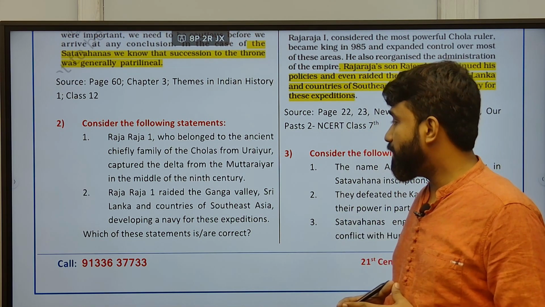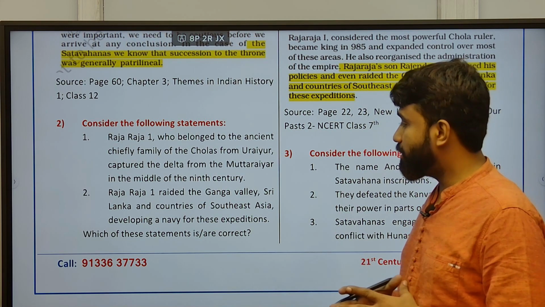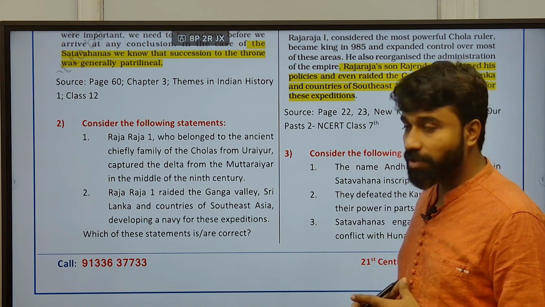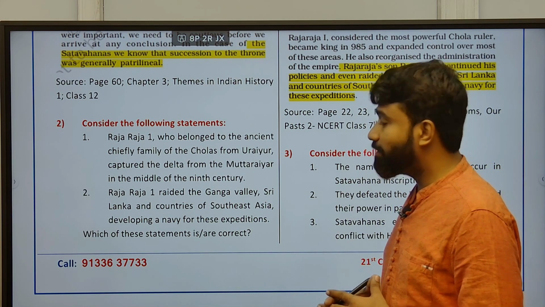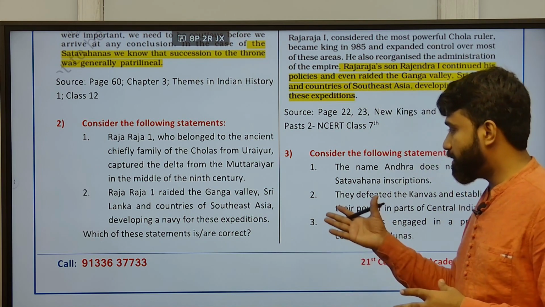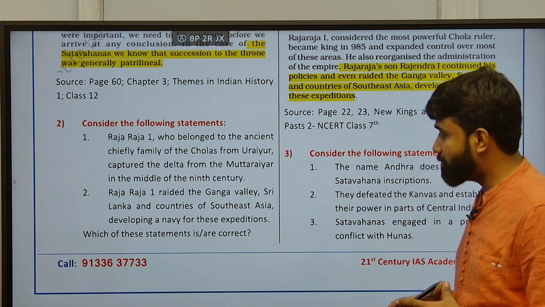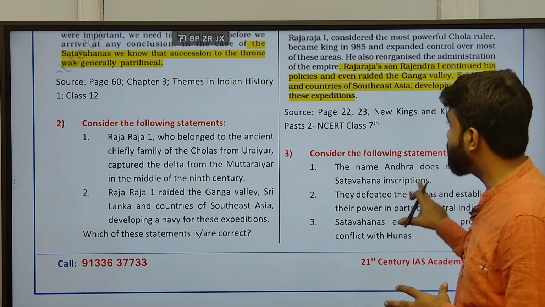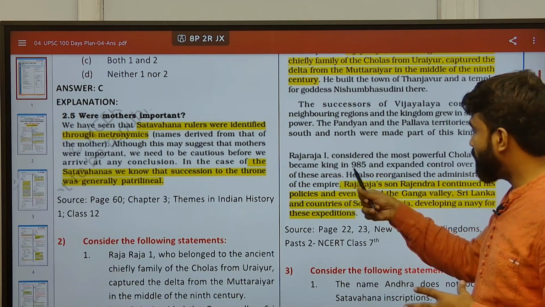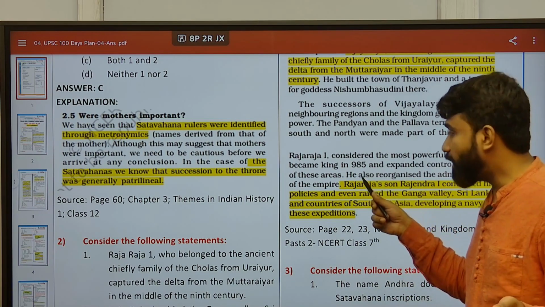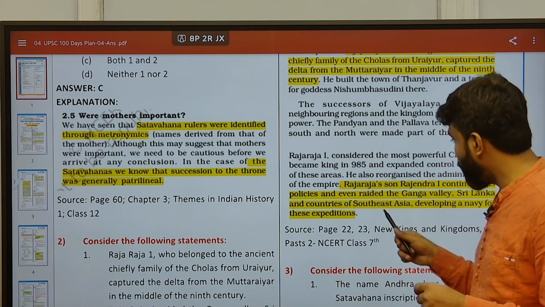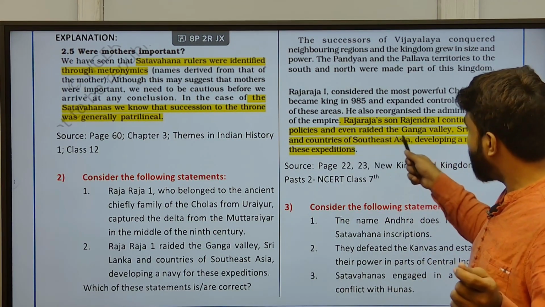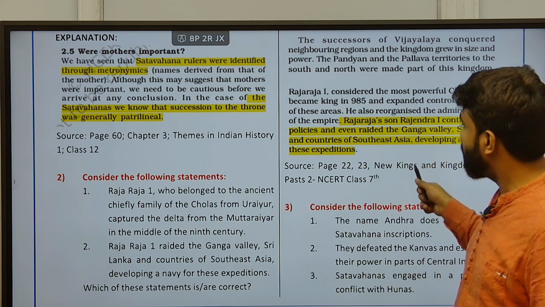And Rajaraja I raided the Ganga Valley, Sri Lanka and countries of Southeast Asia, and used a navy for these expeditions. This is absolutely wrong, because Rajendra I is the ruler who followed this expedition, and he expanded his territory towards the Ganga Valley, Sri Lanka and Southeast Asian countries as well. Rajaraja I is considered to be most powerful, and he became king in 985. However, Rajaraja's son Rajendra I continued his policies and even raided the Ganga Valley, Sri Lanka and Southeast Asia.